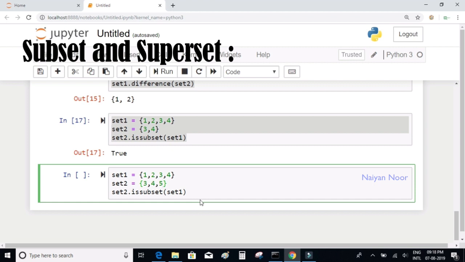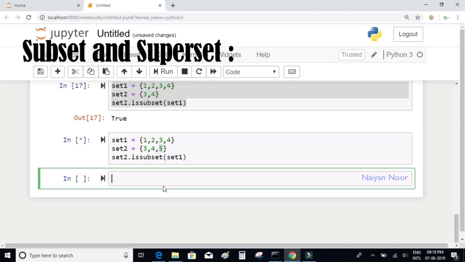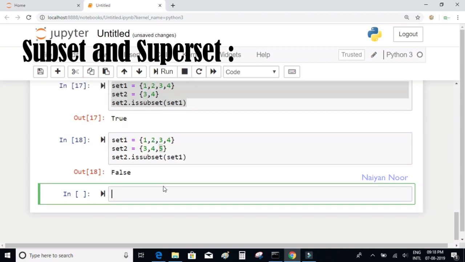The definition is that set 2 is a subset of set 1 if all the elements of set 2 appear in set 1, or in other words, set 2 contains only those elements that are present in set 1. So we have an element 5 which is not present in set 1. That's why set 2 is not a subset of set 1. So you're going to get false.